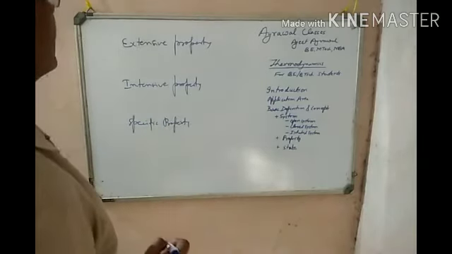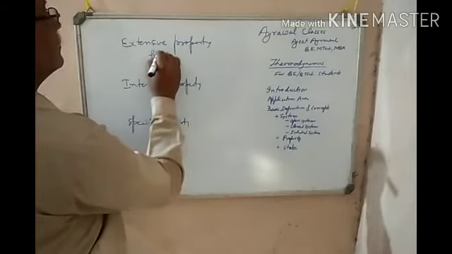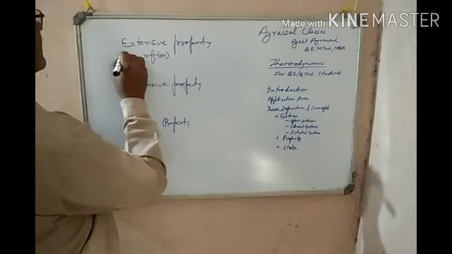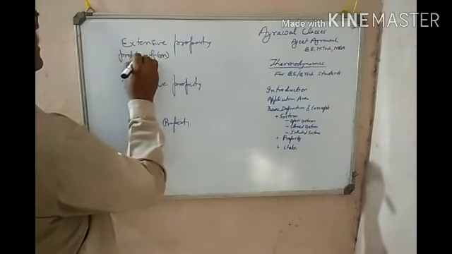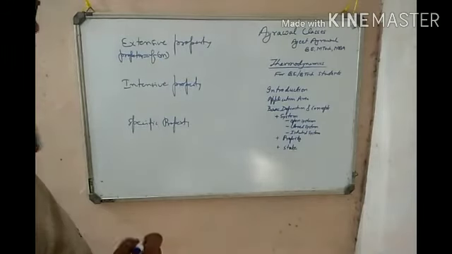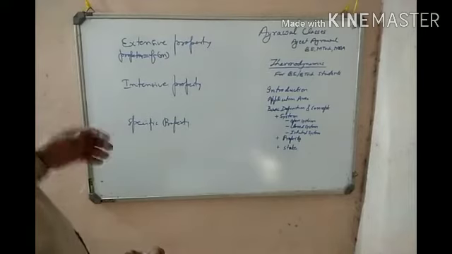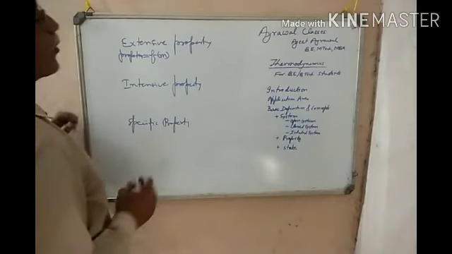Extensive properties are those which depend on the mass, the properties which are a function of mass. If the mass changes, the value of the property changes. This type of property is known as an extensive property.